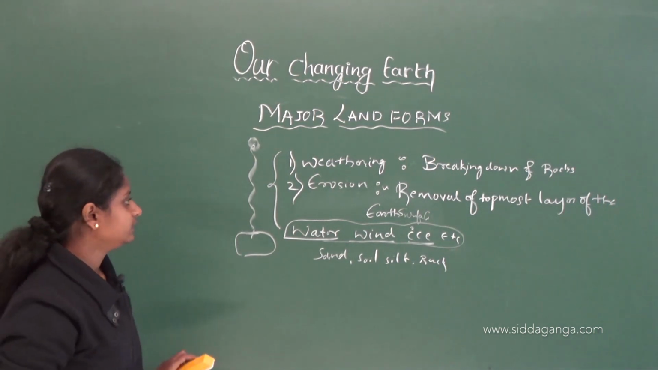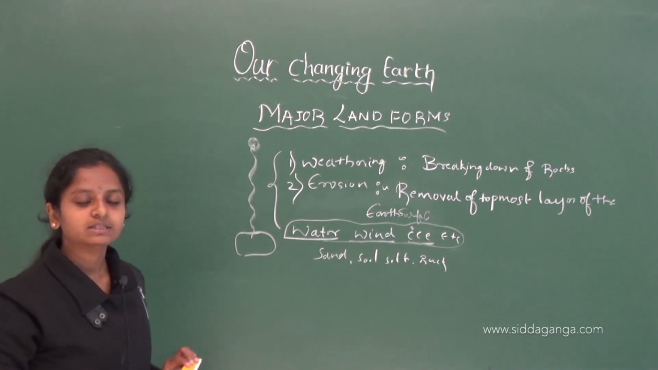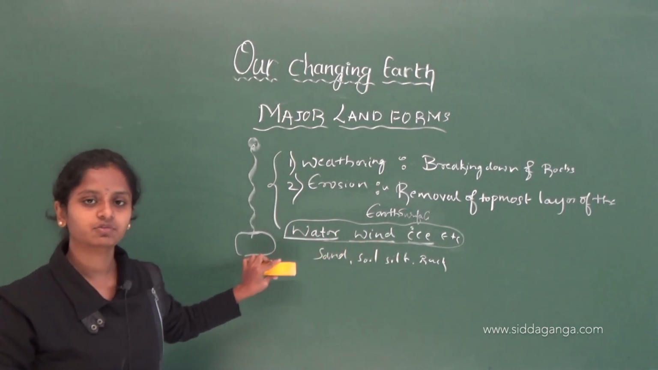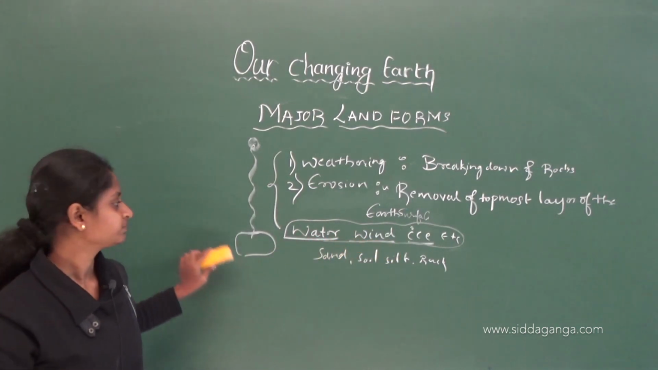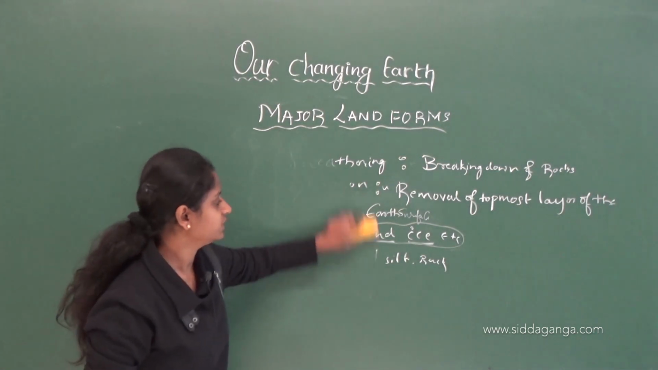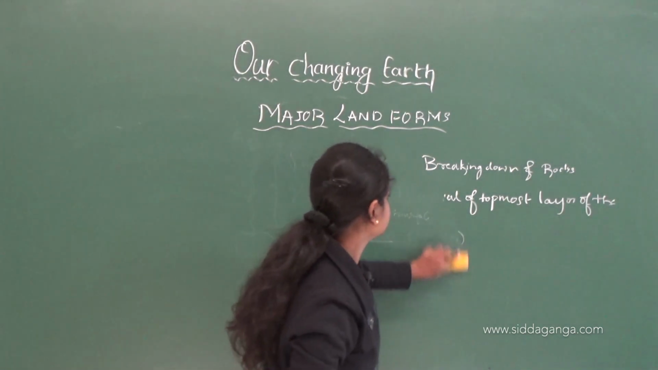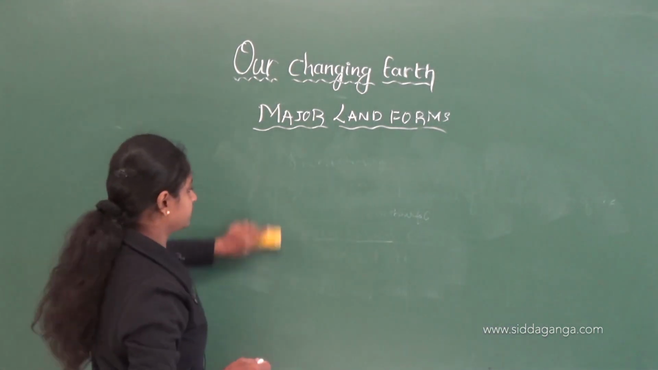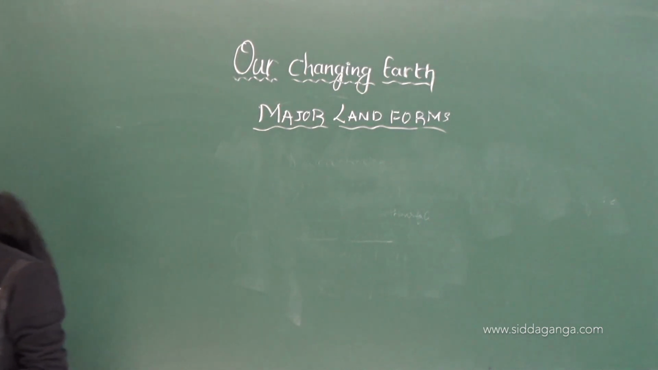Okay. Then we will see each and every agent, how they form the landforms. Okay. First is river water. First we are going to see about it. First let me rub this out clearly.